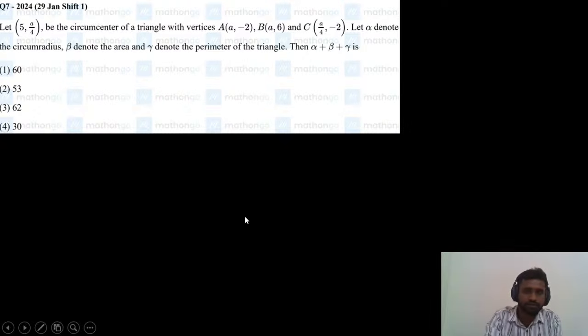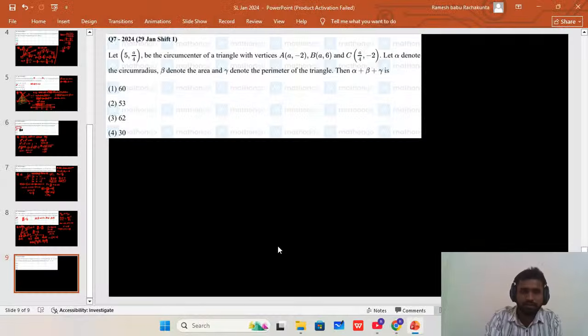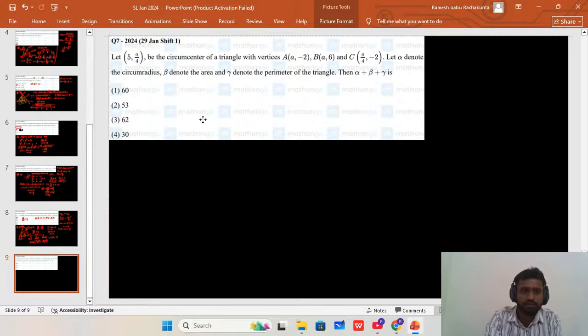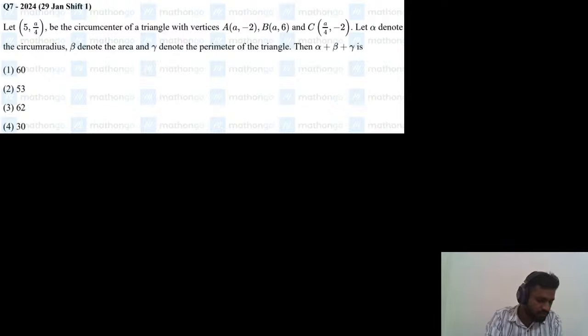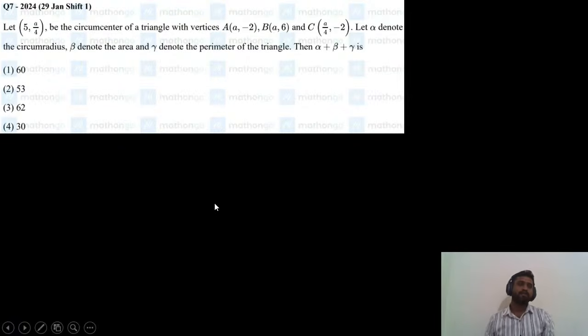Once read the question. 5 comma a by 4 is the circumcenter of a triangle with vertices a comma minus 2, a comma 6 and a by 4 comma minus 2. Let alpha denote the circumradius, beta denote the area and gamma denote the perimeter of the triangle. Then find the value of alpha plus beta plus gamma.